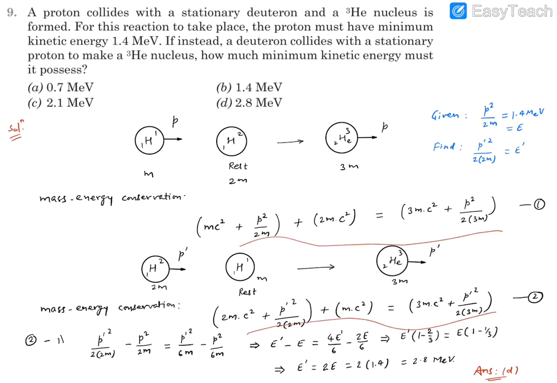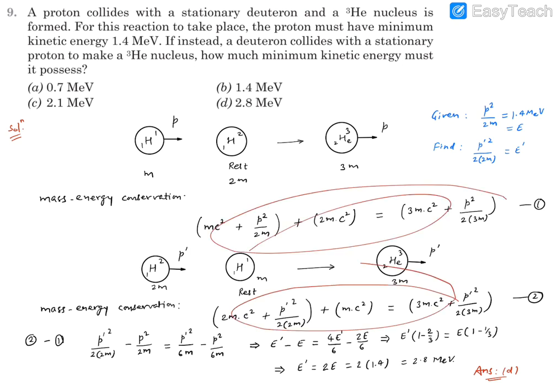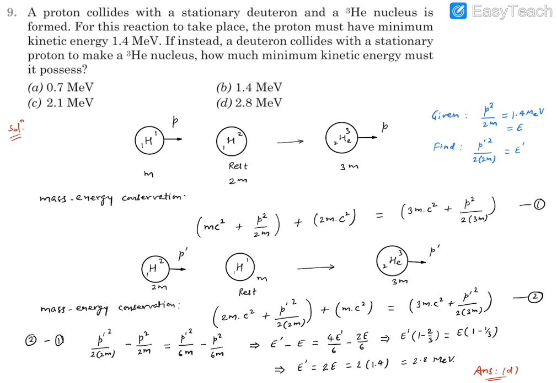Now we can subtract equation 1 from equation 2. We will find these rest mass energies will go off. So 2mc square will get cancelled out, mc square will get cancelled out, 3mc square will get cancelled out. We will have only relations with kinetic energies. We will have this energy that we need to find minus the energy that we know, is equal to p dash square by 6m minus p square by 6m.